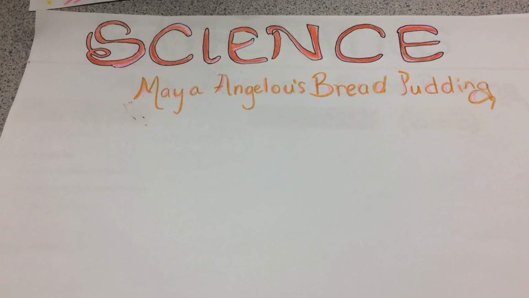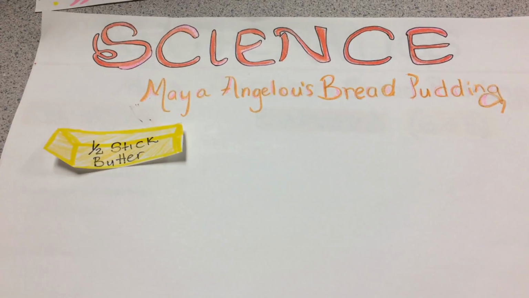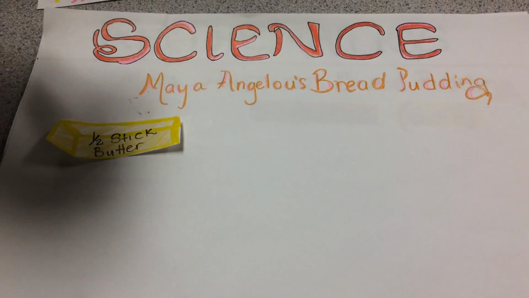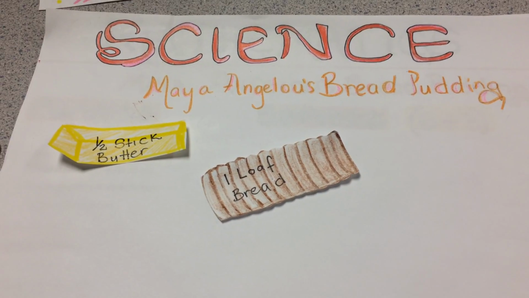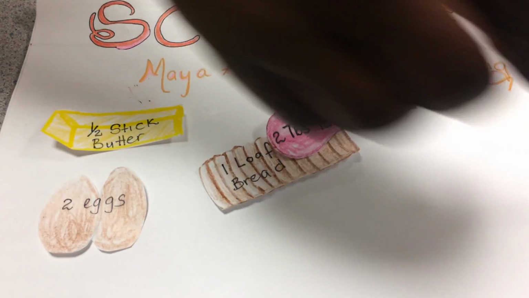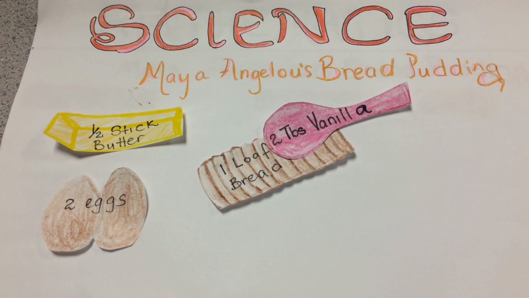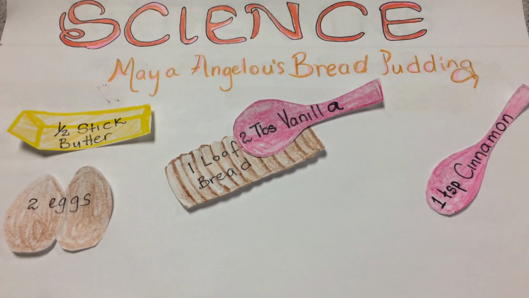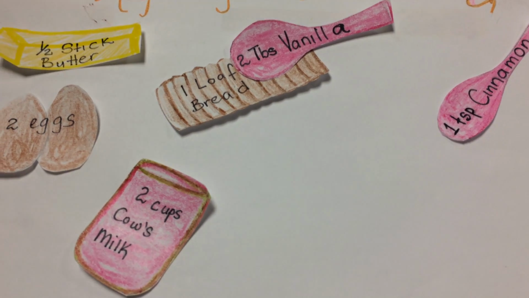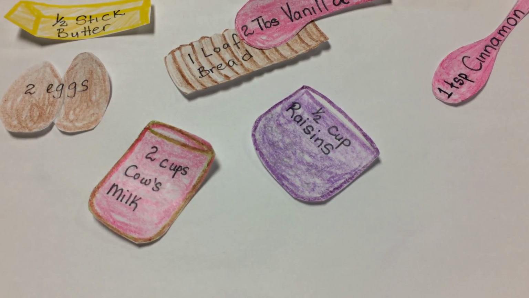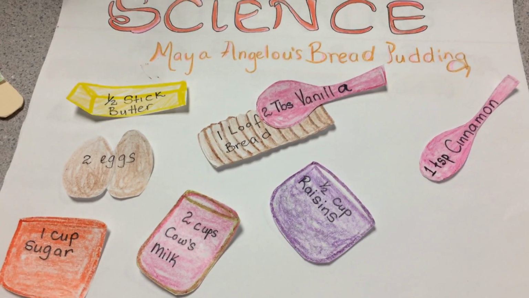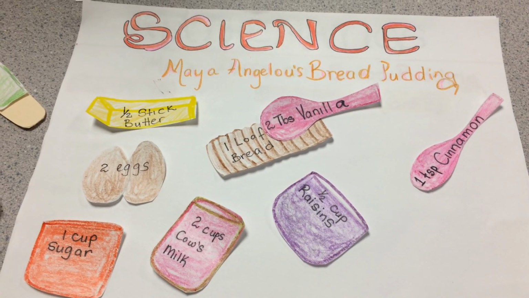So for her bread pudding, we're going to need a half stick of butter, a whole loaf of bread, 2 eggs, 2 tablespoons of vanilla, 1 teaspoon of cinnamon, 2 cups of cow's milk, a half cup of raisins, and 1 cup of sugar.